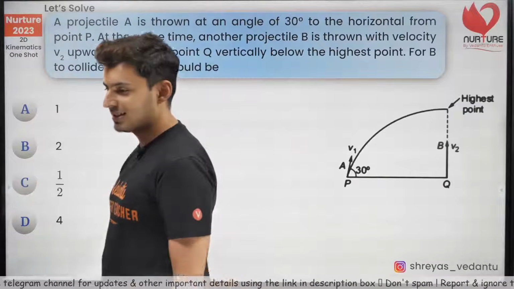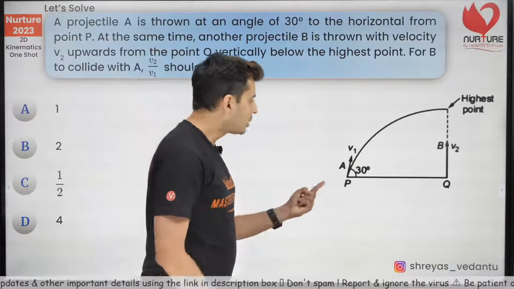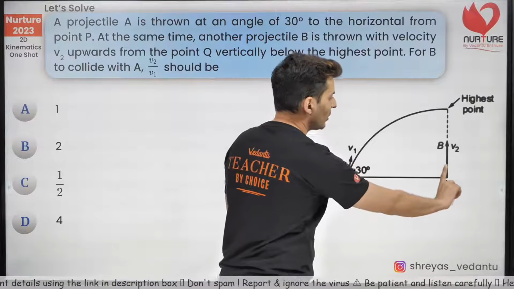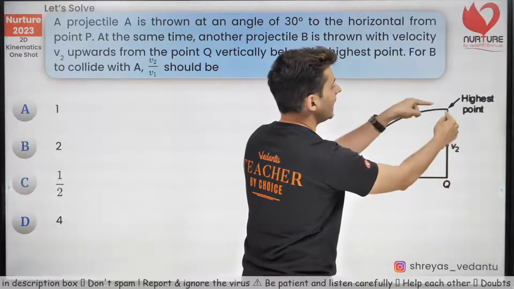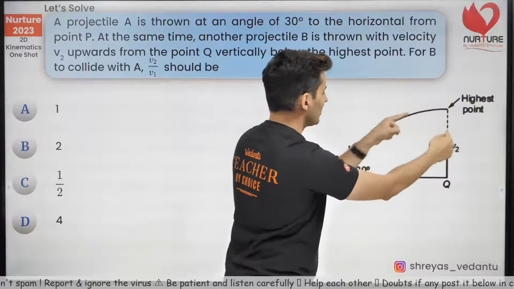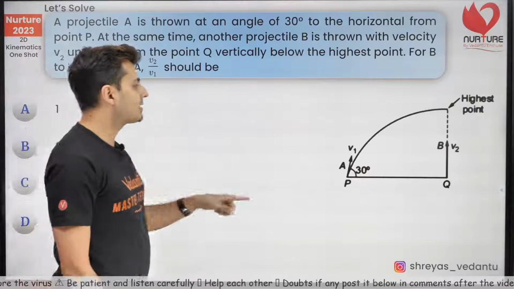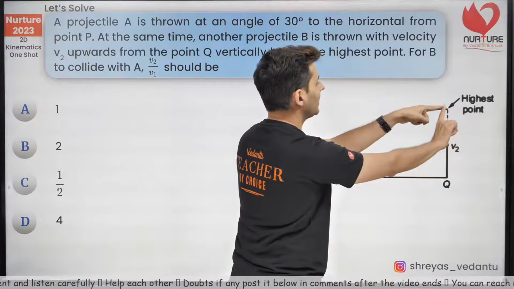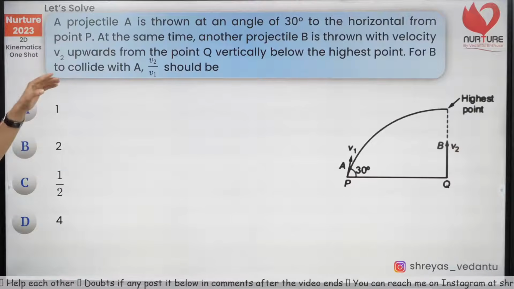Beautiful question on collisions now. Okay. Here is what is happening. You are throwing a projectile from here with speed v1. Simultaneously, you are throwing another projectile from here. Both these projectiles reach the highest point over here and they collide, or they just touch. So what's the condition for that? What's the ratio v2 by v1? You throw this from here, throw this from here. The time taken for them to reach here is the same. What do you think is v2 by v1?